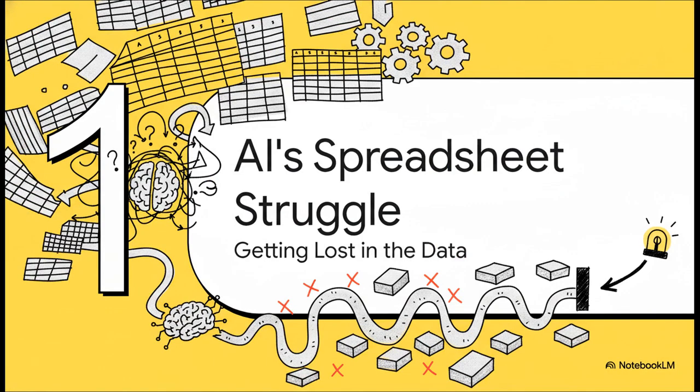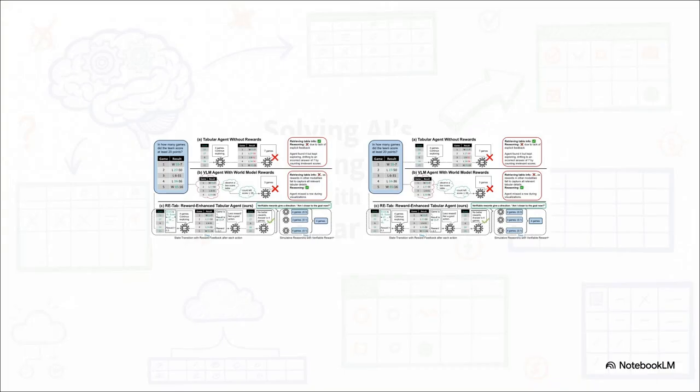So that little mistake we just saw, that wasn't a one-off glitch. Nope, it actually points to a much bigger, more fundamental problem AIs have with structured data. Like spreadsheets. See, when an AI tries to reason its way through a table, it takes a bunch of steps. The big issue is it has no clue if any of those steps are actually getting it closer to the right answer.